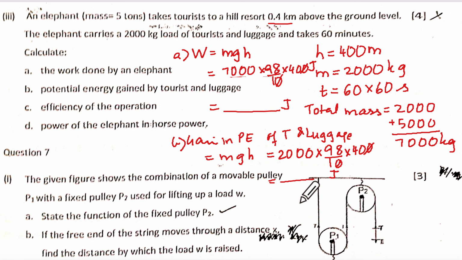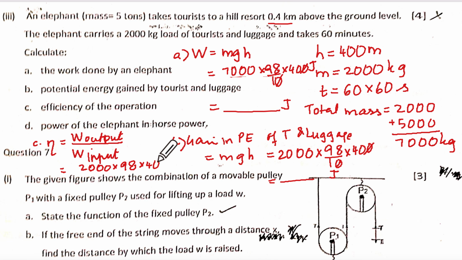Efficiency of operation. So the efficiency is going to be equal to work output upon work input, because we have calculated the work done, no? Now remember, the elephant is also carrying himself, but work output is what? It is 2000 into 9.8 into 400 upon 7,000 into 9.8 into 400. Very good. 9.8 and 400 will get cancelled.